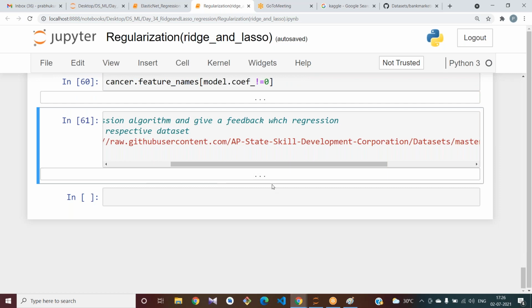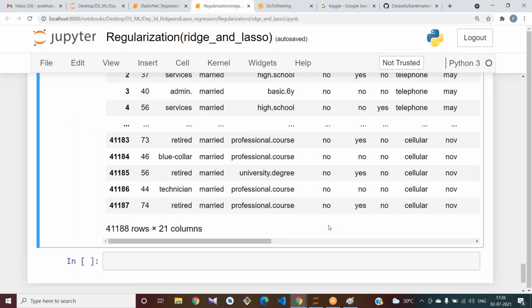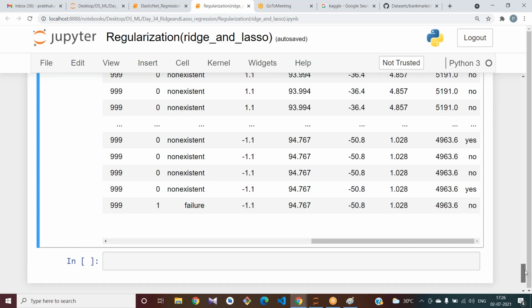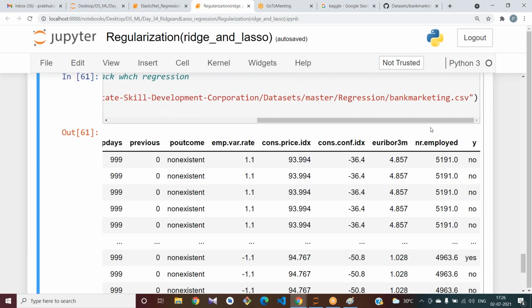Which feature are you taking? Last one. Yes, if you are trying to apply this to your model, if there is any string data, you should encode that. In pre-processing, have you done the encoding?